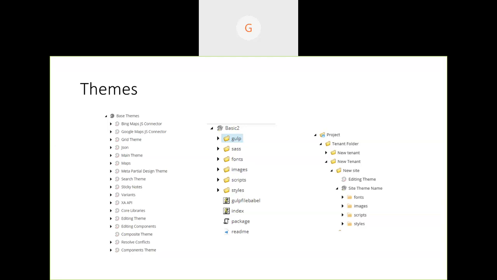And there are variations of themes, like basic themes, and whatever site themes we create. These basic themes SXA already provides, and these are from core libraries, which we can inherit, which we can refer to in our site themes. And basic two theme, we use if we want to use it for Creative Exchange Live. But otherwise, just to understand, a theme is nothing but a combination of scripts, styles, fonts and images.